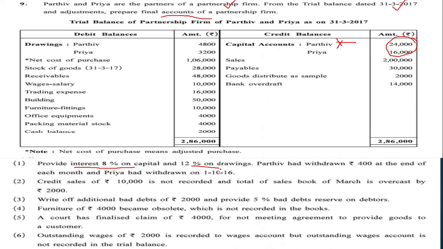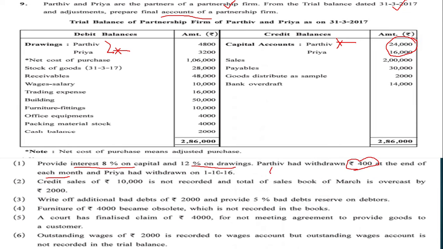12% on drawings. So now where is the amount of drawings? Here. So put a fugri over here. You have to put 12% interest on drawings. Now they are saying how Parthiv has withdrawn. Parthiv has withdrawn rupees 400 at the end of each month.